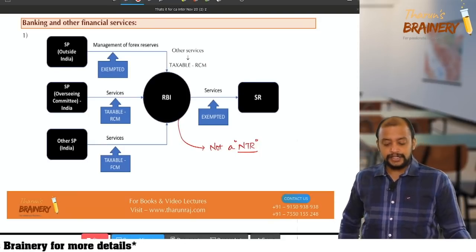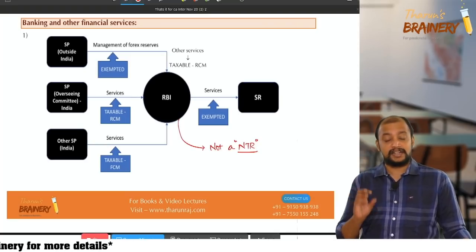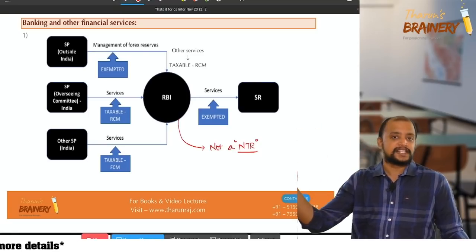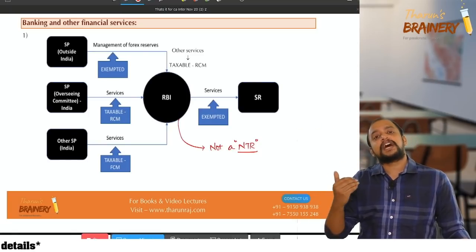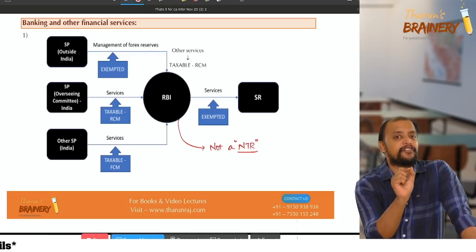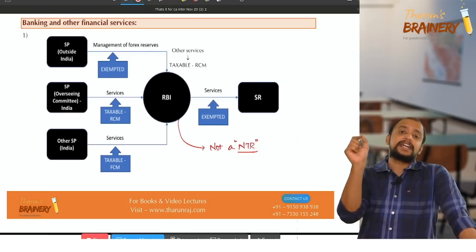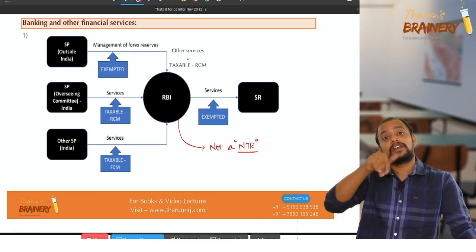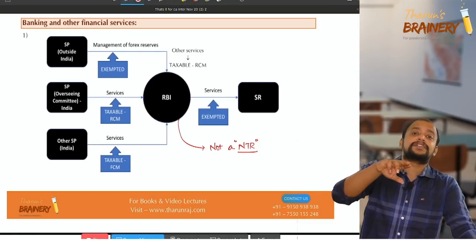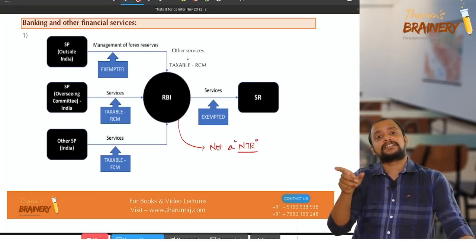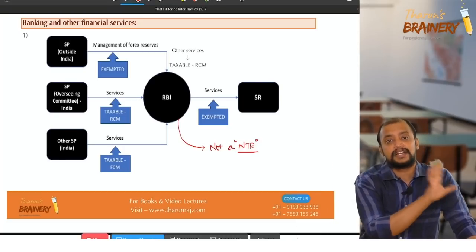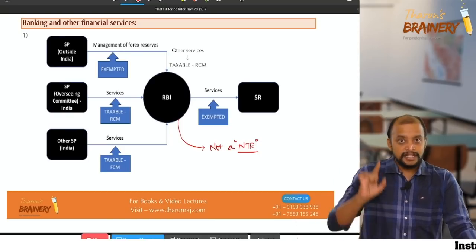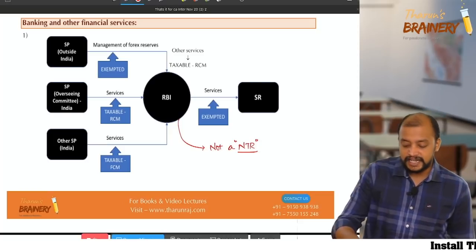Okay. So this is with respect to banking and the RBI services. Services provided by RBI are fully exempted. Import of service by RBI in relation to management of foreign exchange reserves is exempted, any other service taxable under RCM. If services are provided by RBI within India, always taxable. In that, if it is overseeing committee to RBI, taxable under RCM, any other service taxable under FCM. That supplier only should pay GST. So this chart you need to remember. This is related to that overseeing committee point.